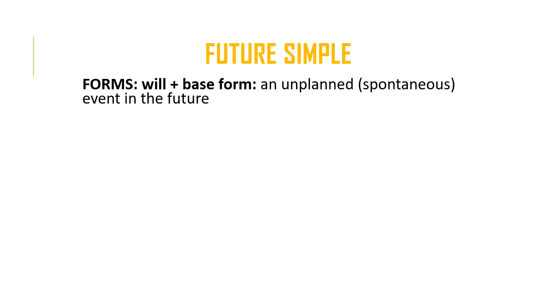All right, now let's look at the future simple. So there are various future simple forms. The most basic form of the future simple is the auxiliary verb will plus the base form of the verb. And this form of the future is used to refer to an unplanned, in other words, spontaneous event in the future. For example, I will turn the lights on. So normally, an action as mundane as this doesn't require planning or much deliberation. It's something you do on the spot. The thought comes to your mind, and before you know it, you carry out your thought.